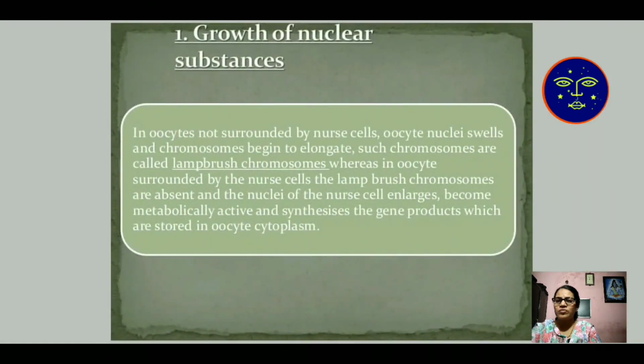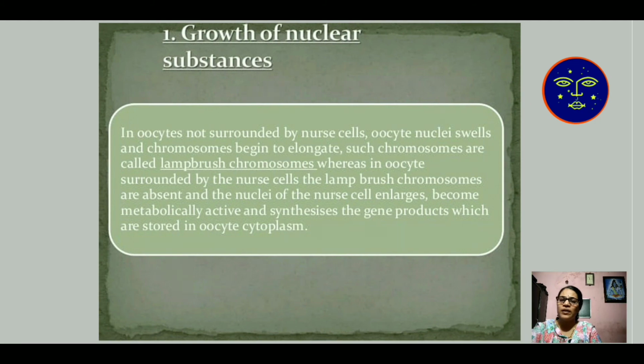Growth of nuclear substance: in oocytes not surrounded by nurse cells, the oocyte nucleus swells and chromosomes begin to elongate. Such chromosomes are called lampbrush chromosomes, whereas in oocytes surrounded by nurse cells, which nourish the other cells, lampbrush chromosomes are absent, and the nuclei of the nurse cells enlarge, become metabolically active and synthesize gene products which are stored in the oocyte cytoplasm.